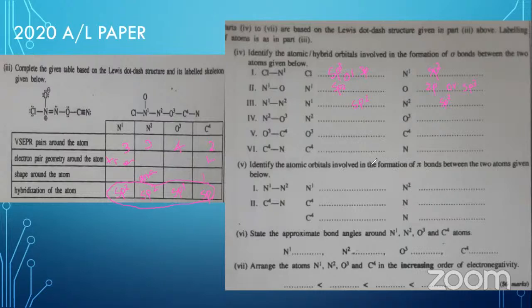Here also, that is why I told you not to hurry to answer the questions. First read the question properly, because if you are asked about the pi bond, it is different, because you are using the non-hybridized p orbitals to make the pi bonds, and there you have to write that particular p orbital. You know that non-hybridized p orbitals are involved in the pi bonding, but if you have written just p, it is not enough to take the marks. They are not giving the marks for just p. You should mention which p it is. It should be 2p. That way you should write it correctly.